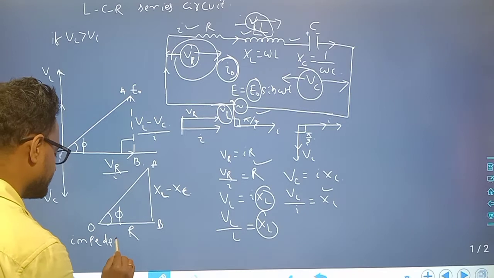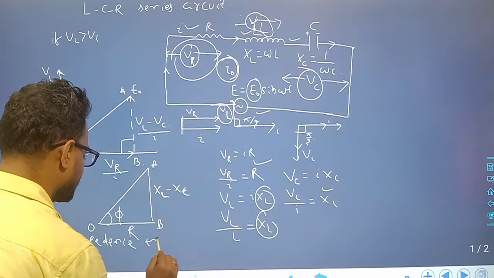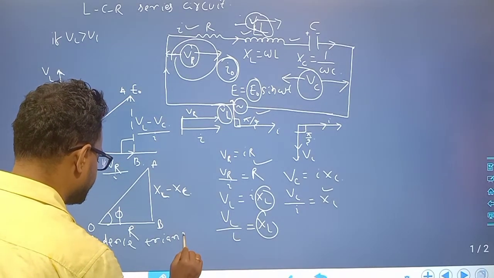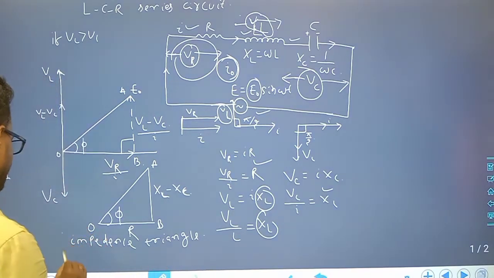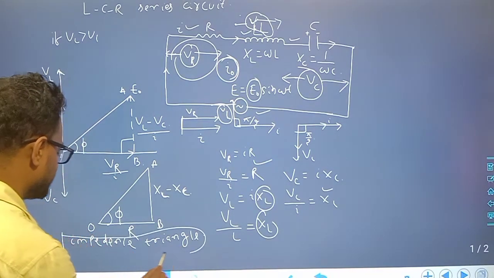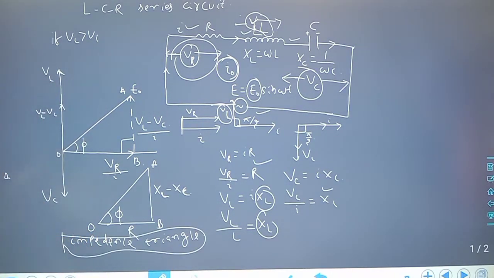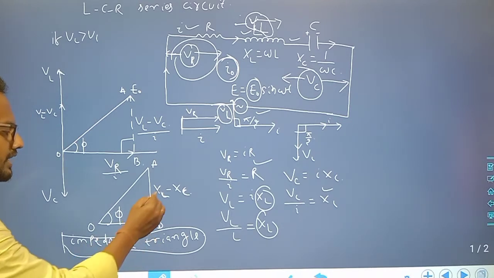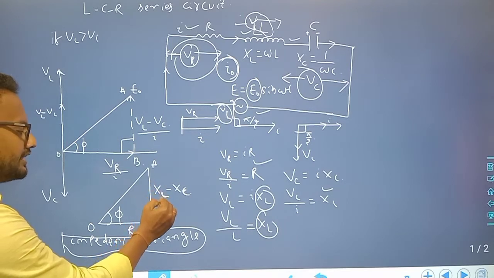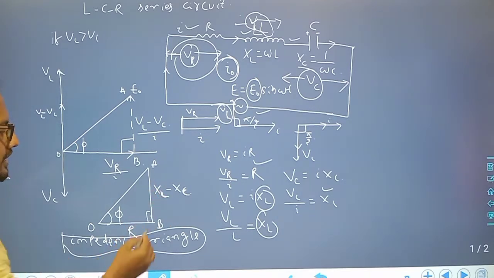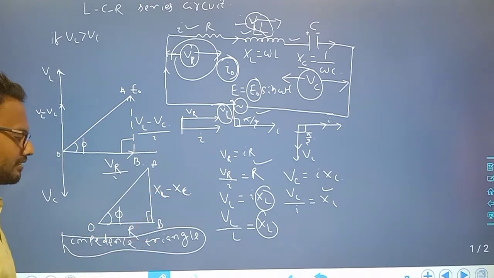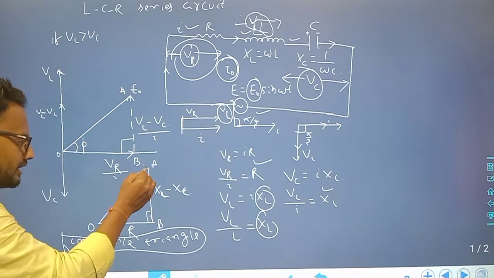Impedance triangle. Remember, this triangle is called the impedance triangle. Clear? So XL minus XC, this is R. The OAB right angle triangle is called the impedance triangle. Resistance is the opposition in a resistor circuit, and XL minus XC is the resultant opposition due to the inductor and capacitor. So we will calculate the resultant OA.